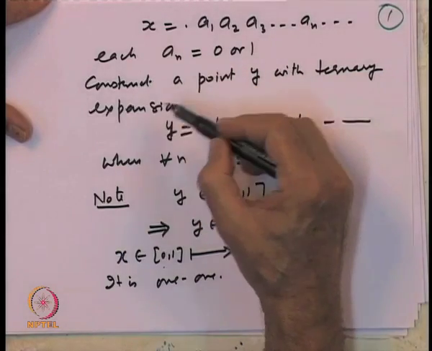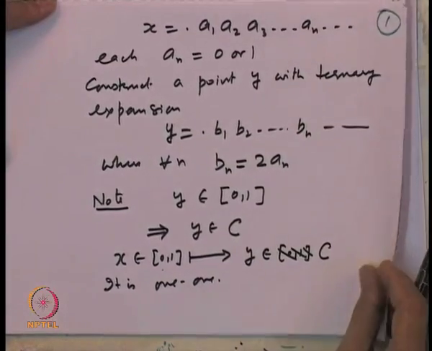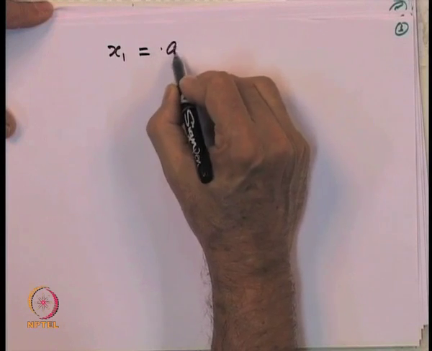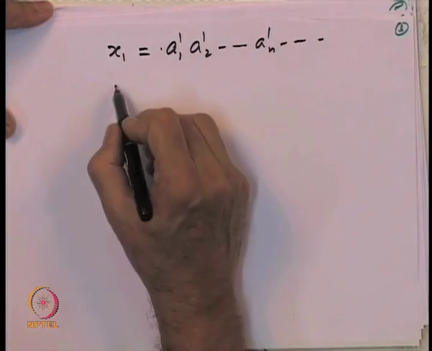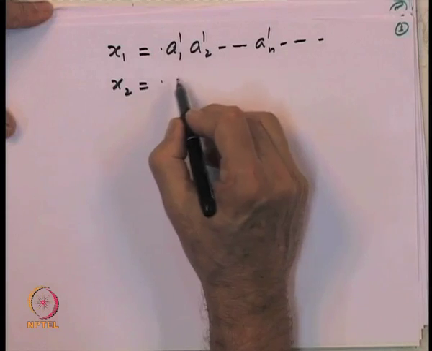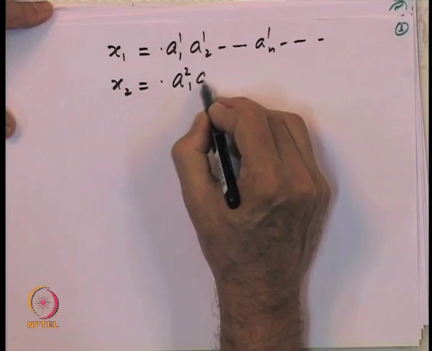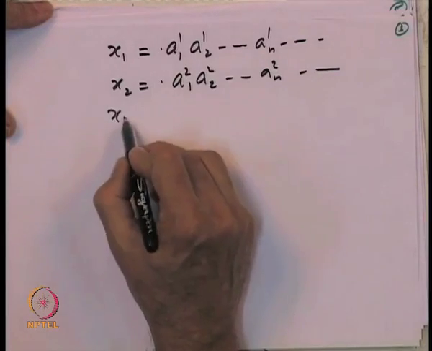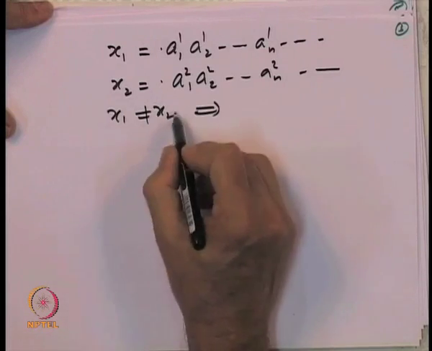So, if you take two different points x_1 and x_2, let us try to write this mathematically. Let us take a point x_1 with binary expansion a_11, a_12, ..., a_1n, and so on, and let us take another point with unique binary expansion, as we have fixed the methodology, a_21, a_22, ..., a_2n, and so on, and x_1 not equal to x_2.